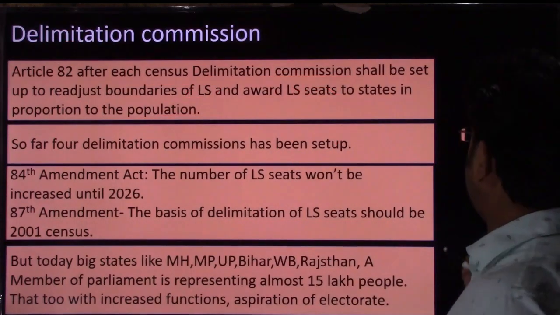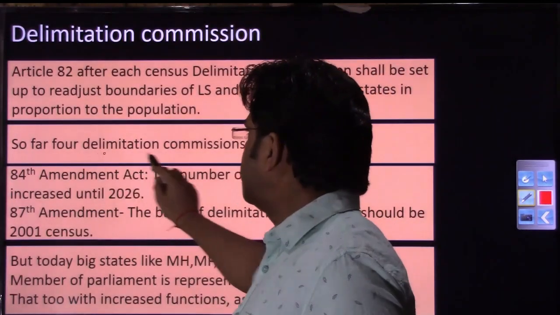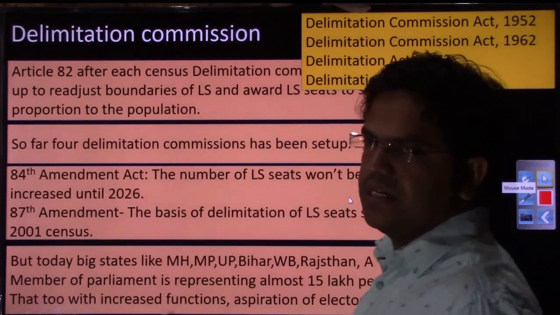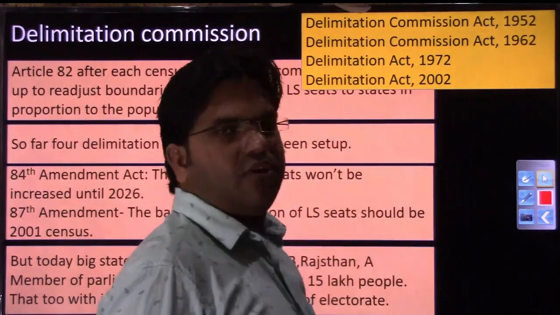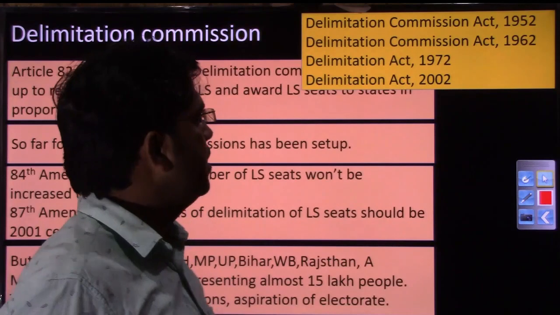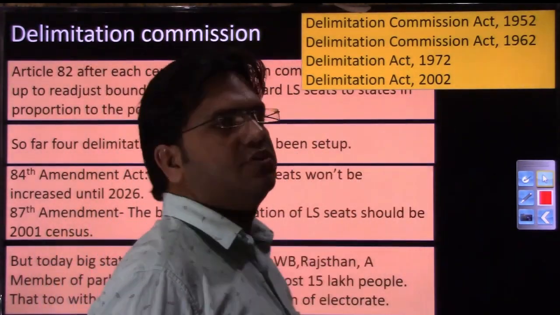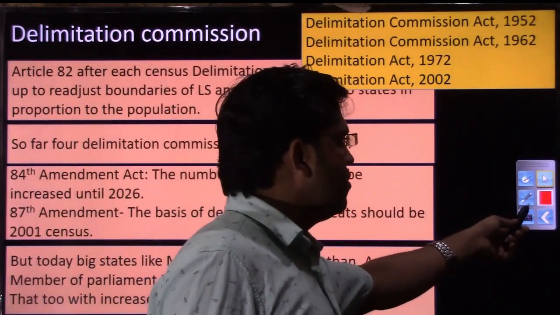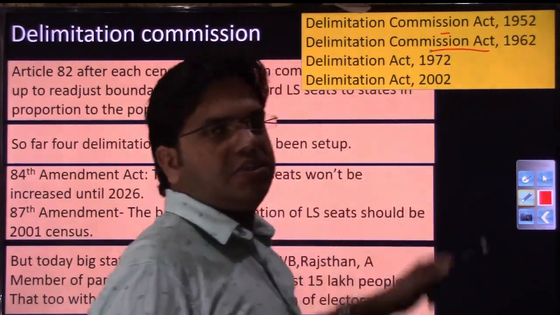So let us see how many Delimitation Commissions have been set up so far. So far 4 Delimitation Commissions have been set up. One was in 1952, another in 1962, then 1972. After 1972, for these 3 decades, the practice continued that every decade you had a Delimitation Commission. But after 72, the 4th Delimitation Commission is in 2002, right? And whenever a Delimitation Commission is formed, it is formed by an act. So it is a very powerful organization, let me tell you.